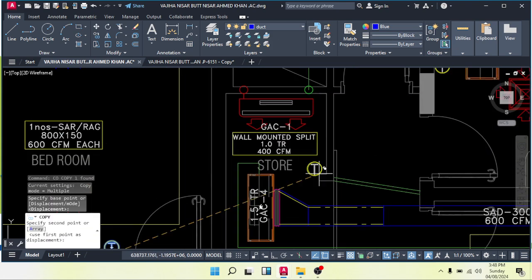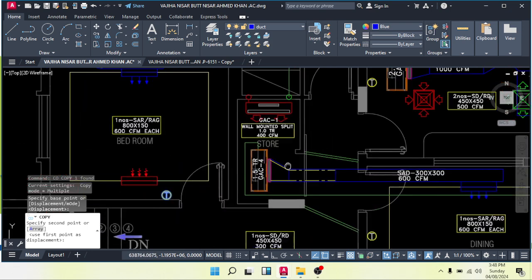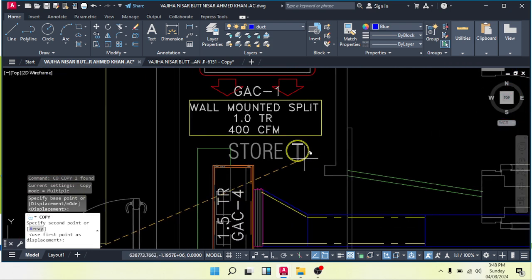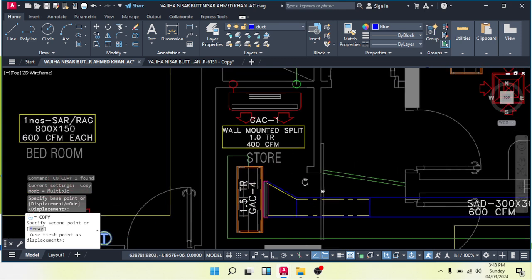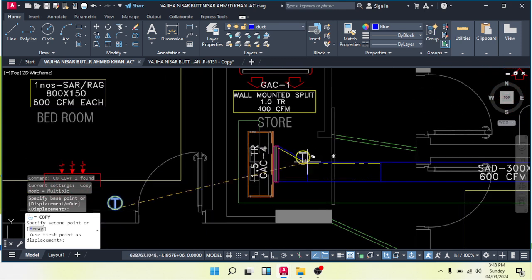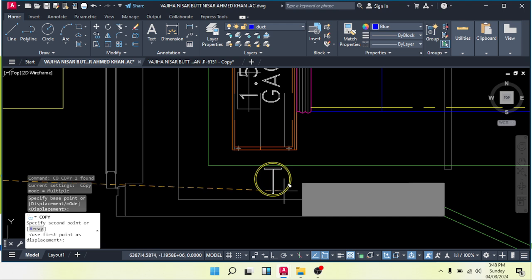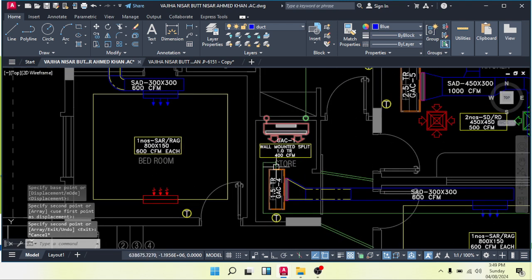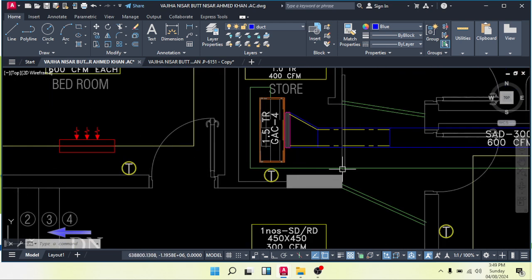This is the store, where you can also keep one. This is the store and this is the machine. You can make your thermostat here. This is actually a sliding door, so you can make it somewhere here. This is a store, because here they will maybe keep racks or shelves or something, so make it after the entrance on the left side here.